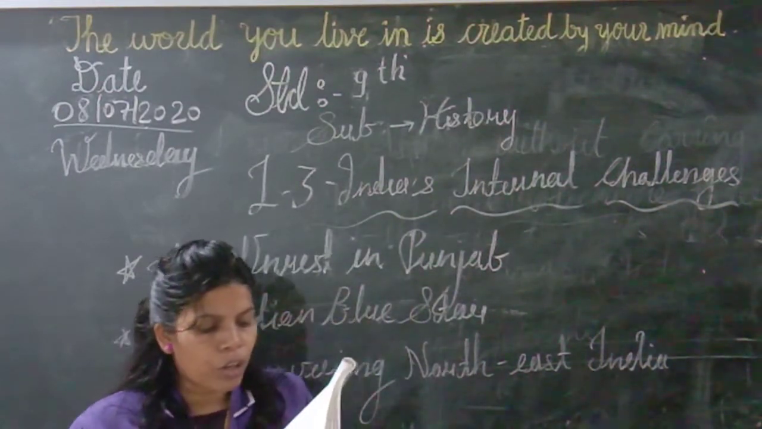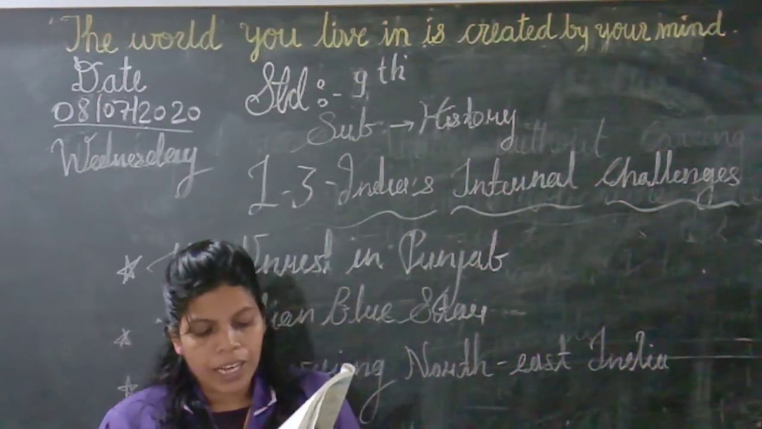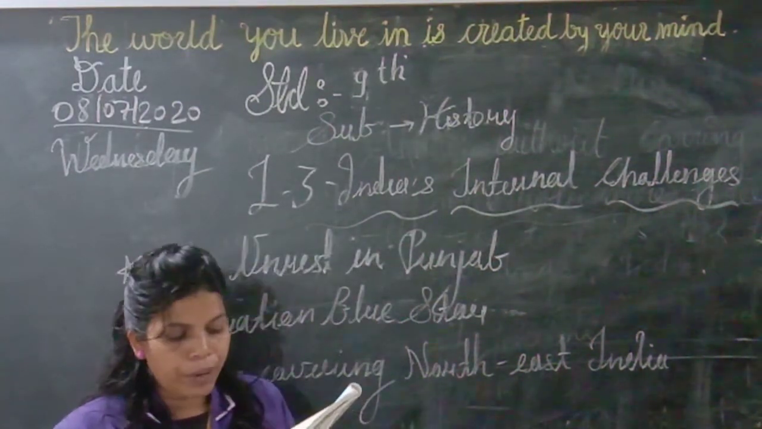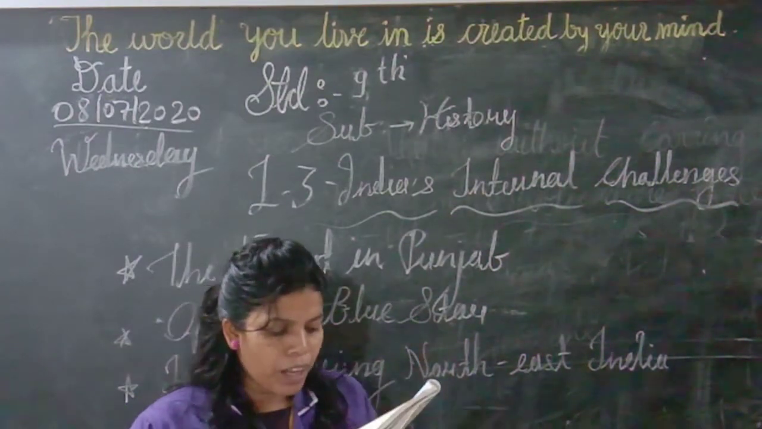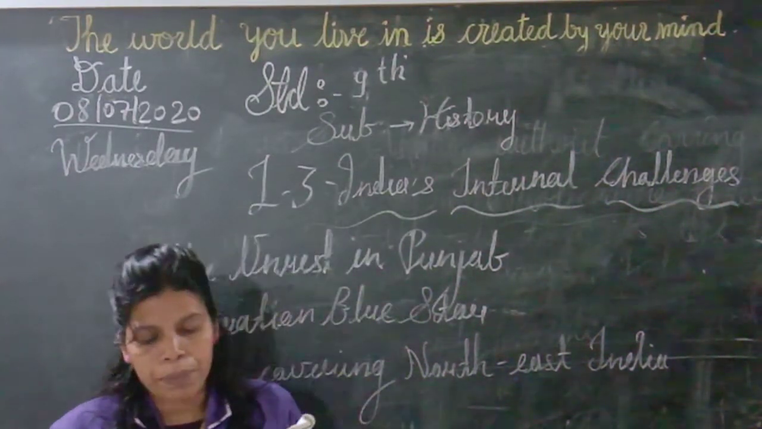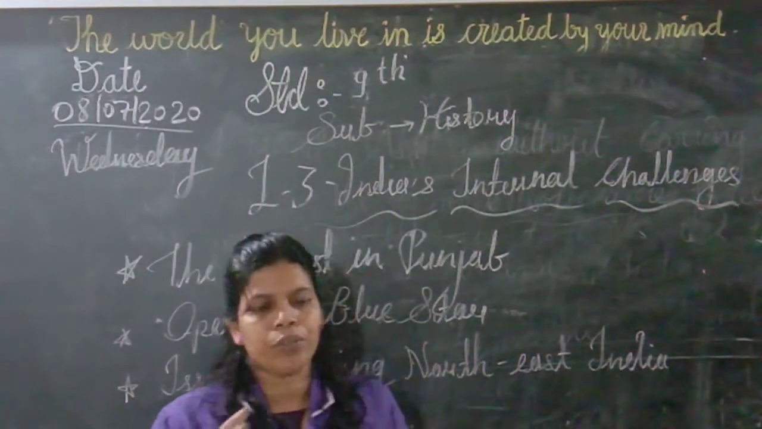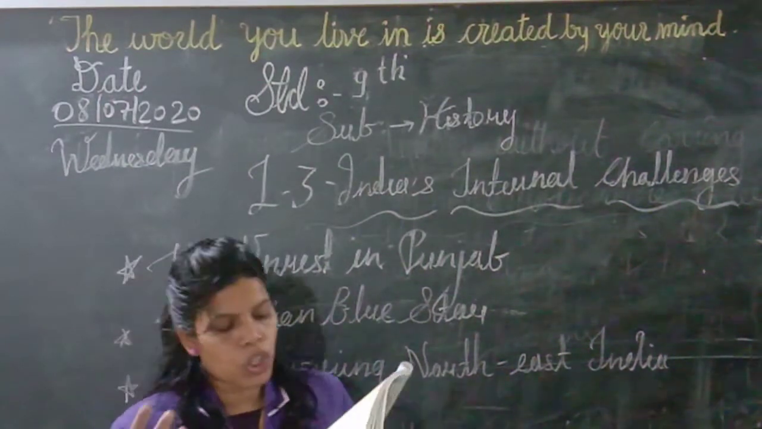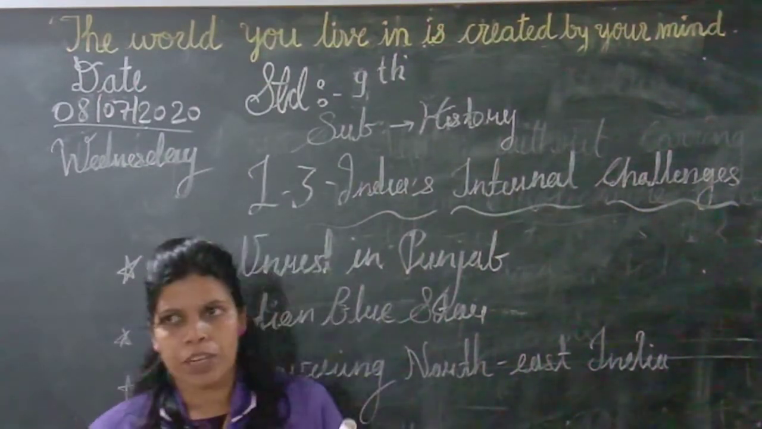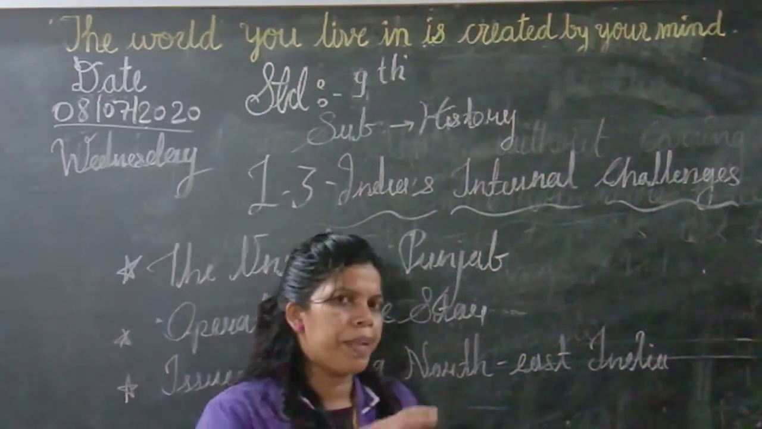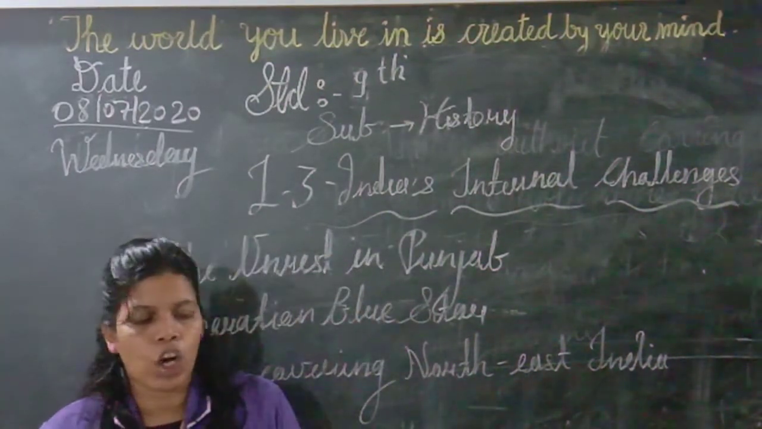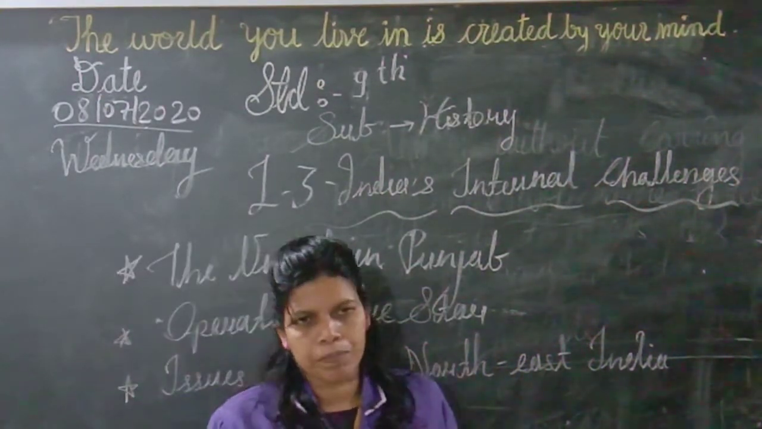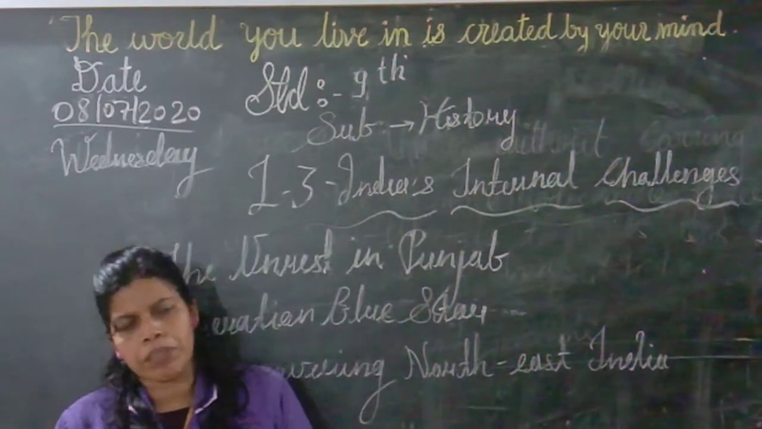Which type of demands did they make? An autonomous Mizo province. In 1959, the territory of Mizoram experienced severe drought, and during this famine, Mizo leader Laldenga served the common people a lot. They were demanding an autonomous Mizo province, meaning they demanded that the Mizo province should be separate or autonomous, and they kept these demands in front of the government.